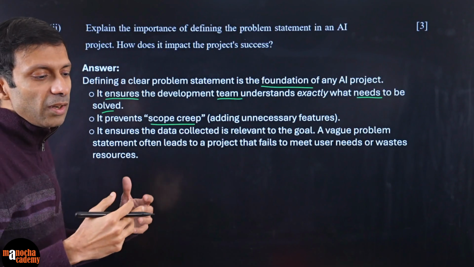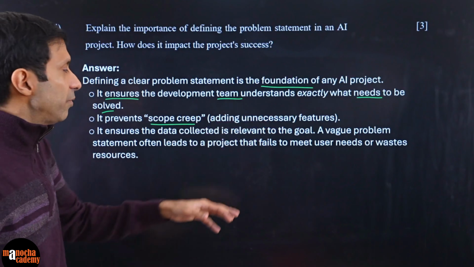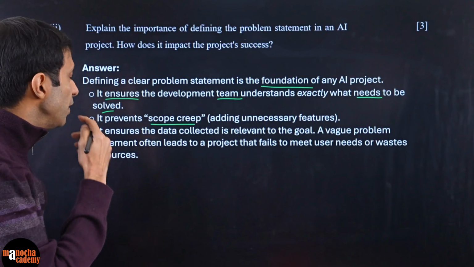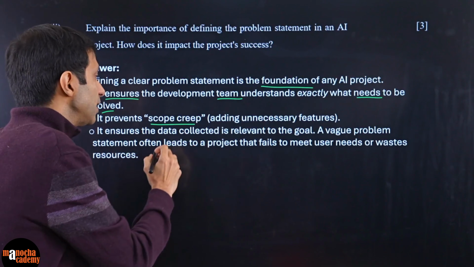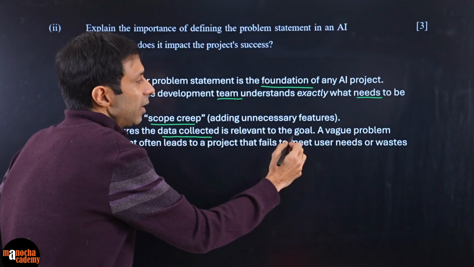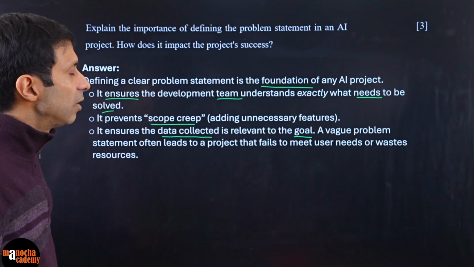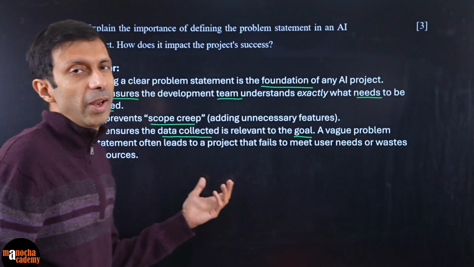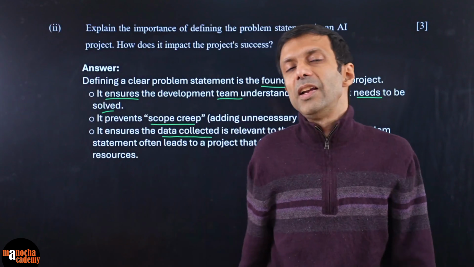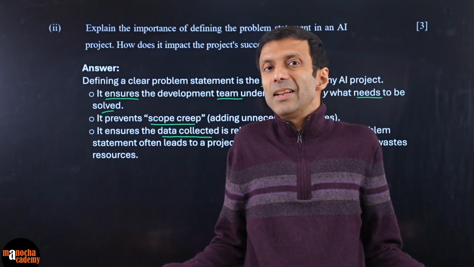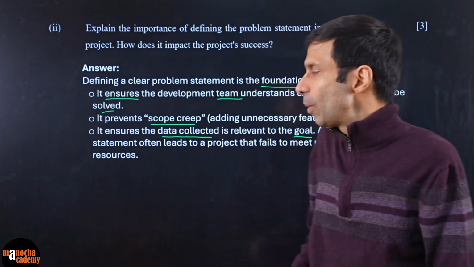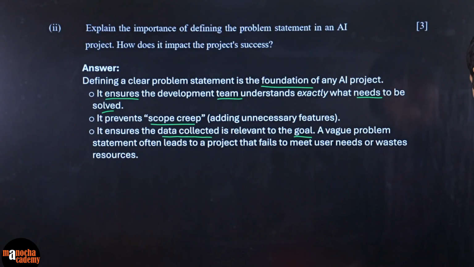Scope creep means doing unnecessary stuff. And it ensures data is collected for the relevant goal, because if you collect the wrong data, a vague problem will definitely lead to failure because it's not clearly defined. Okay, so problem scoping is super important.